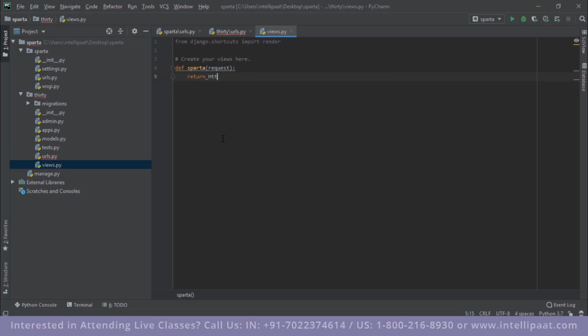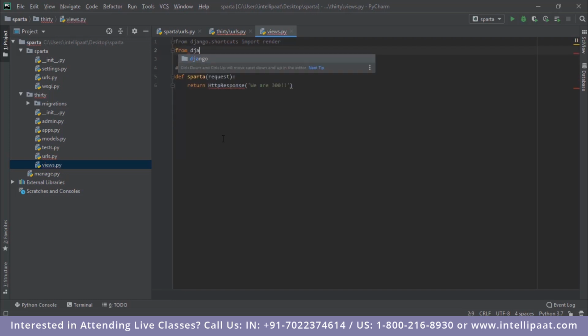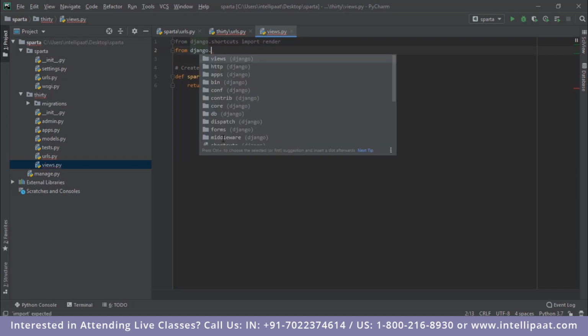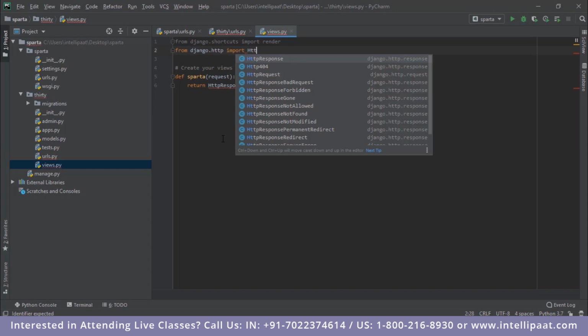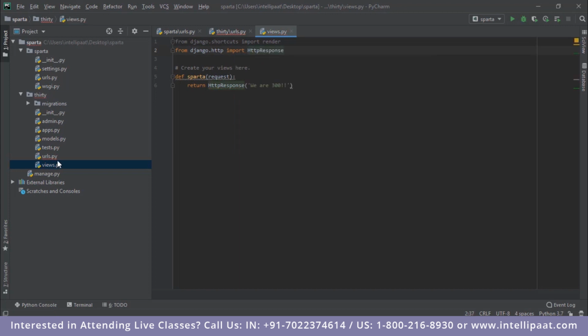So I'll type in HttpResponse, and the response would be we are 30. Now let me go ahead and import this from django.http import HttpResponse.